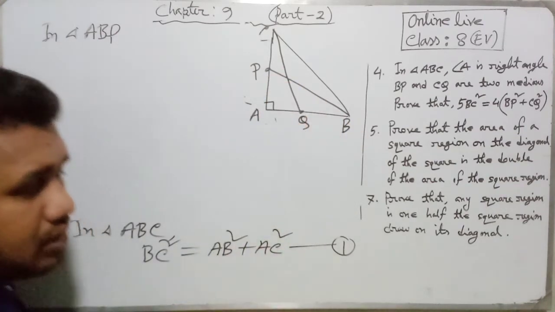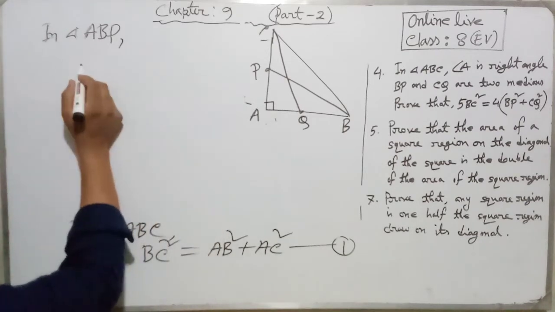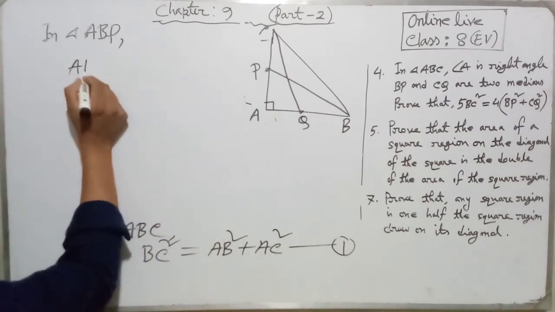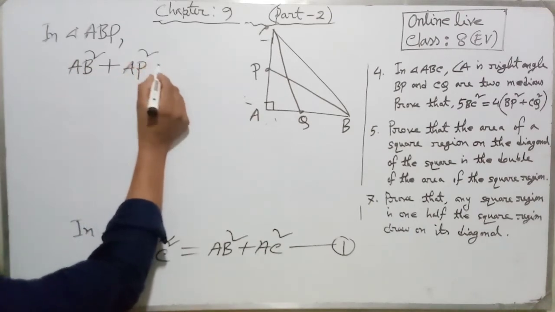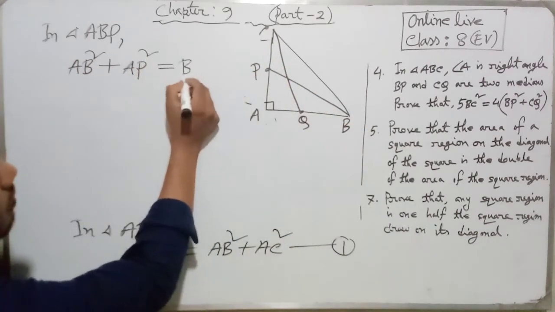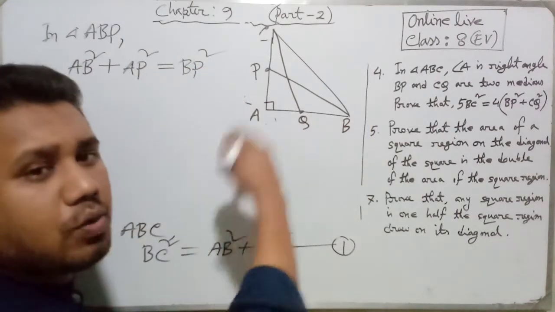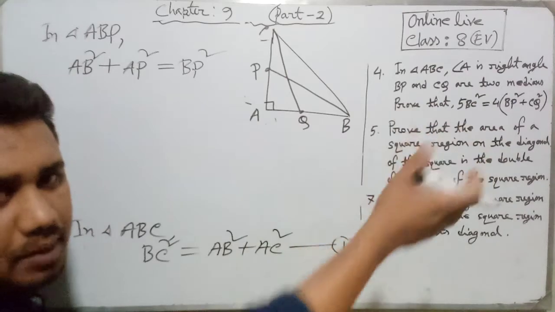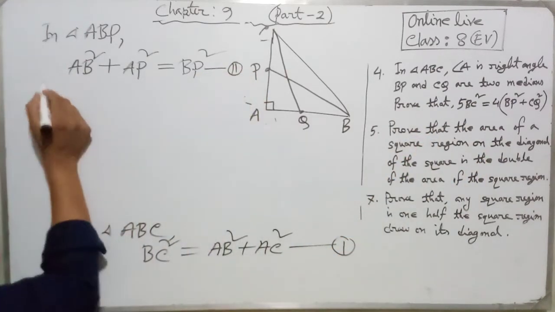This is our right angle triangle. So in triangle ABP we can write AB square plus AP square will be equal to BP square, or also you can write BP square equal AB square plus AP square, no problem. Suppose this is equation 2.